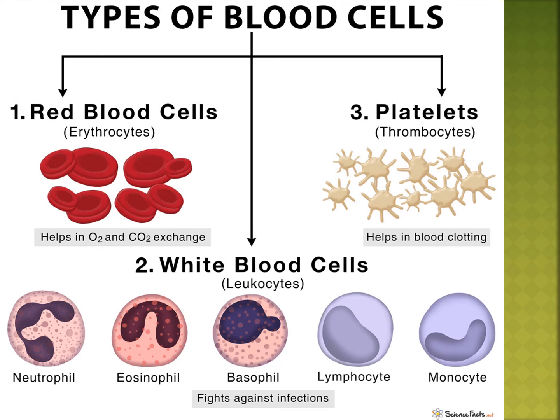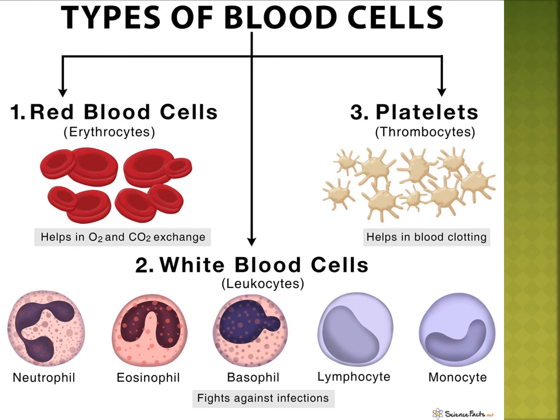Next, WBC, which has an amoeboid shape. What is amoeboid shape? Like an amoeba, they have a nucleus. The white blood corpuscles engulf germs, hence they help to keep the body free of infection and disease.